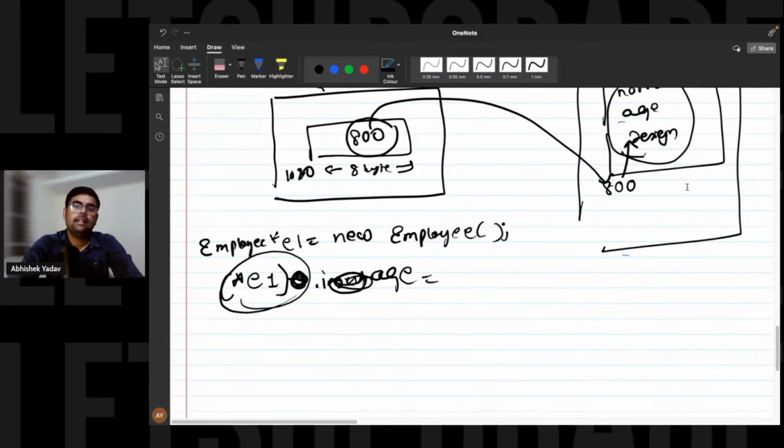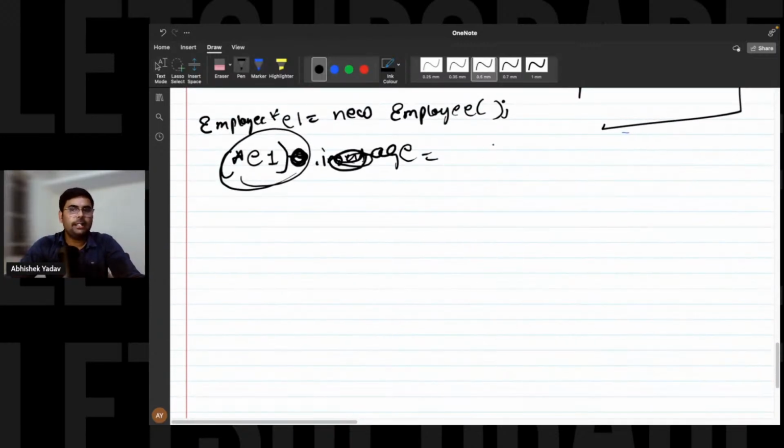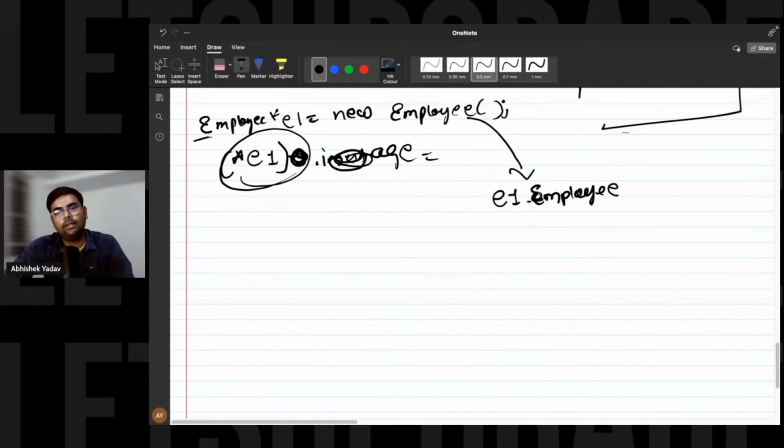Okay, great. And guys, one more thing happened behind the scene. When this line is getting executed, when your object is getting created, right? Then one more thing will happen behind the scene, that is, your constructor will get called. Okay, that is behind the scene. It is doing this part, that is e1 dot Employee, like this. So this will get called, right?